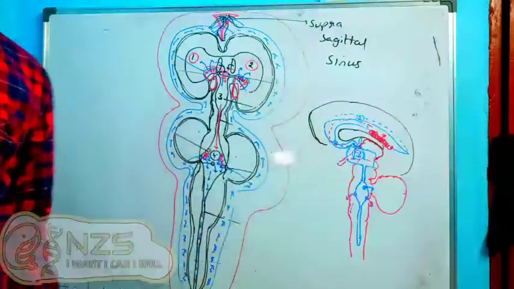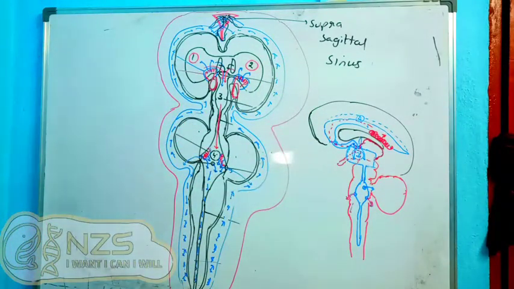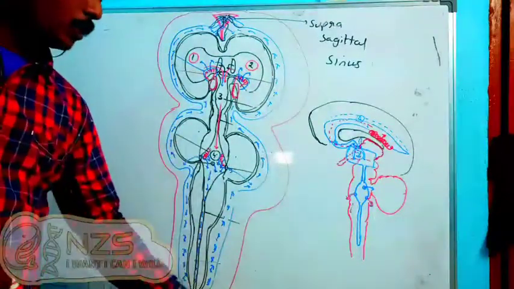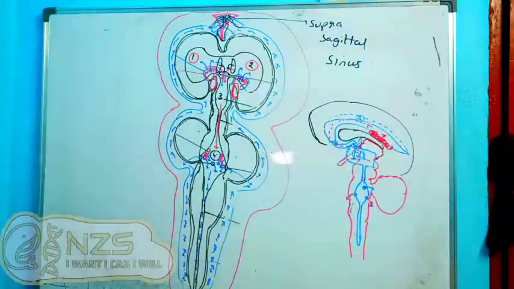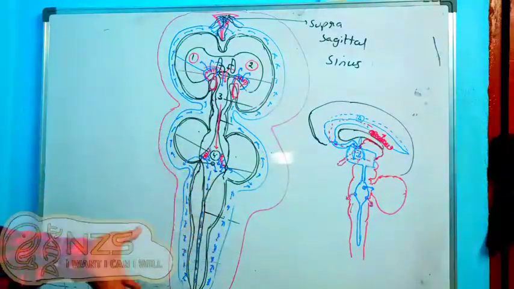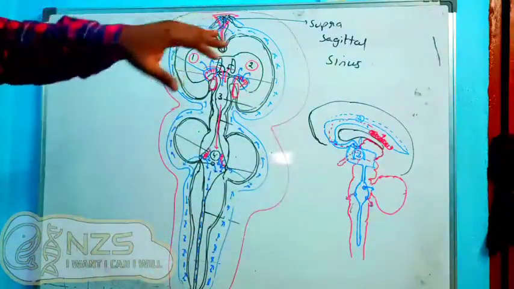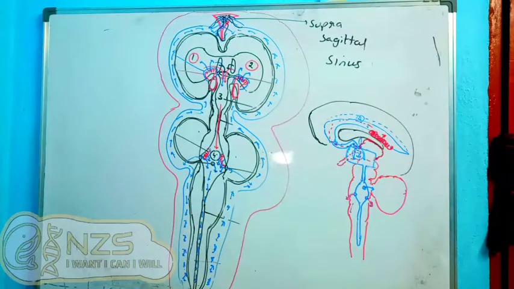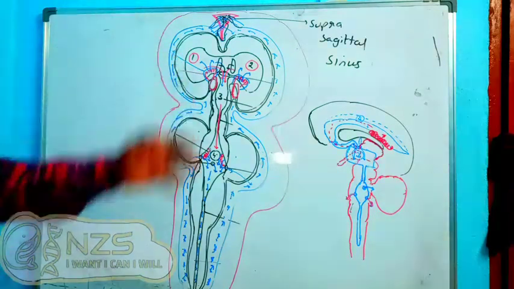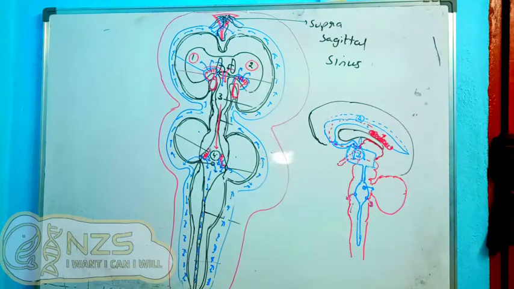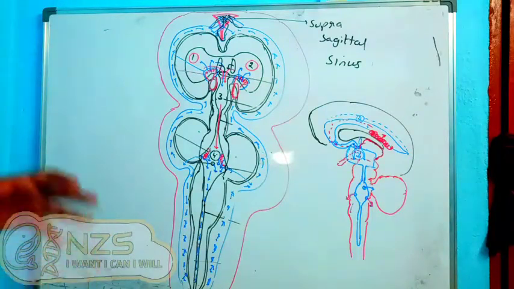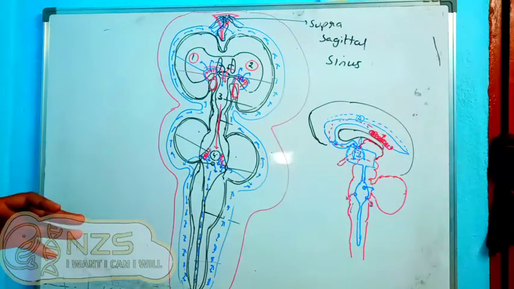So this is a sagittal view. That is how the fluid will come down and go up. The basic point is the CSF is formed by the arterial system of the pia mater, and the fluid is taken by the subarachnoid space to the upper parts again and drained into the venous sinus, or we can say the superior sagittal sinus. I should not say blood, the CSF is drained back into the venous system where it goes back to the heart. So it's simple if you understand it, but it's hard if you don't understand it. I hope it is understandable.